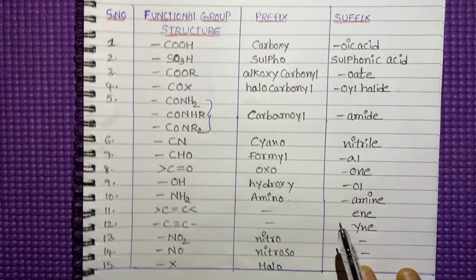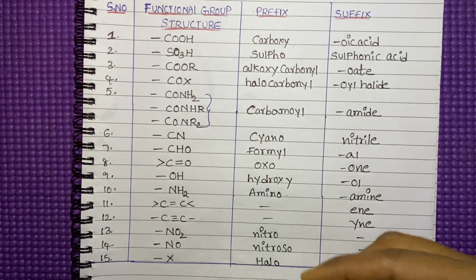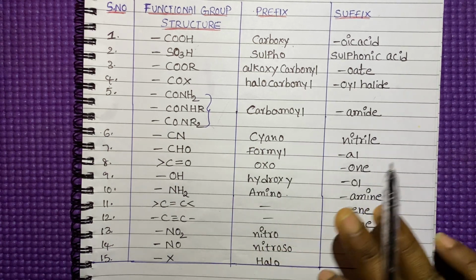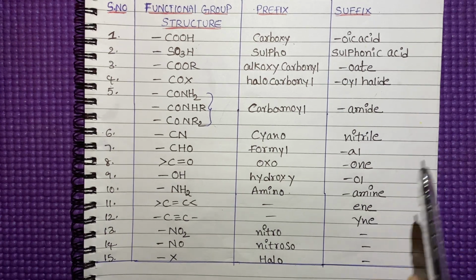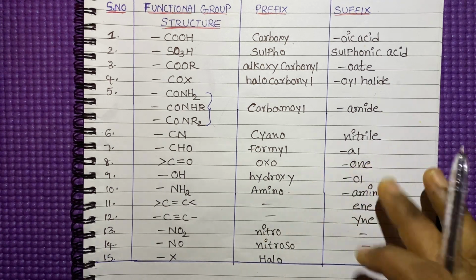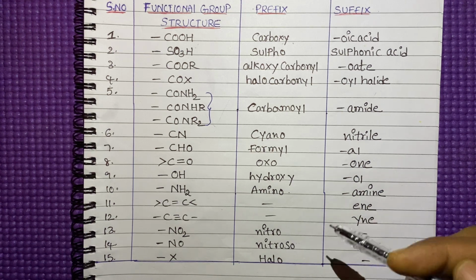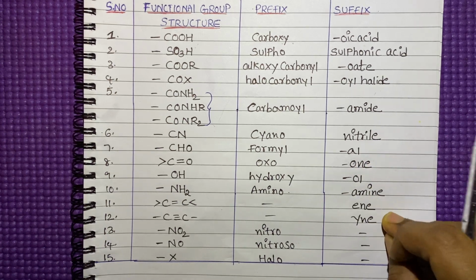If you want, you can note down these. This is the decreasing order of the priority groups. This is very important. The priority order is very important when the compound contains more than one functional group. If it has only one functional group, we don't need this priority order. If the compound contains more than one functional group, it is very, very important. This is about functional groups.